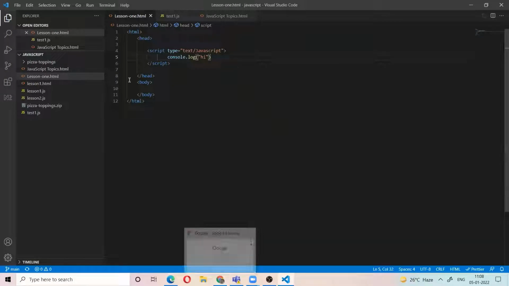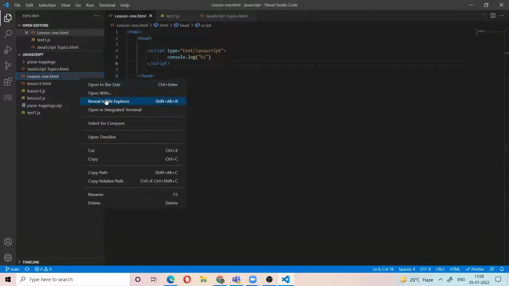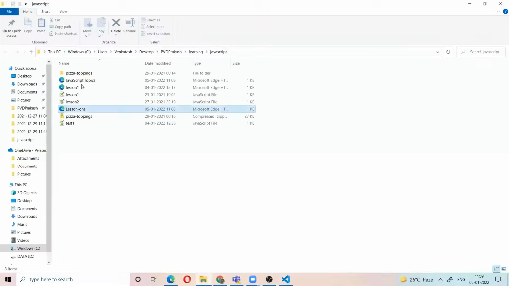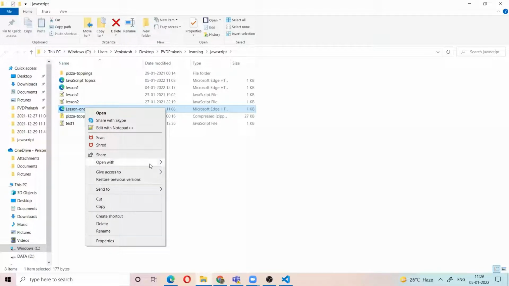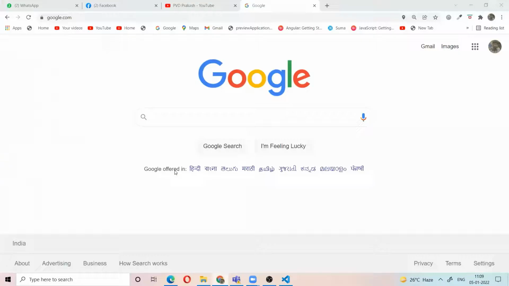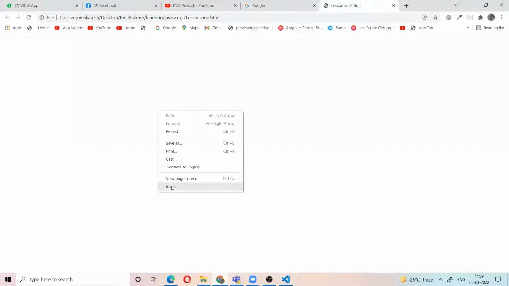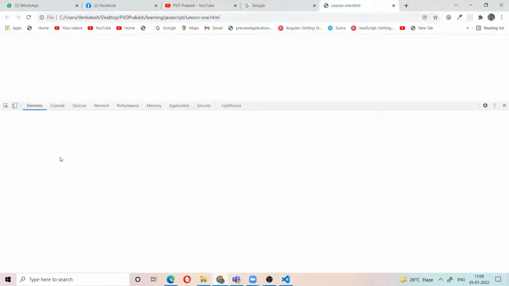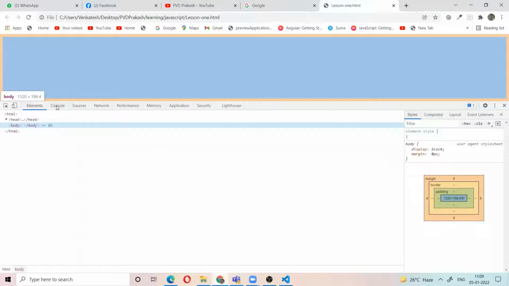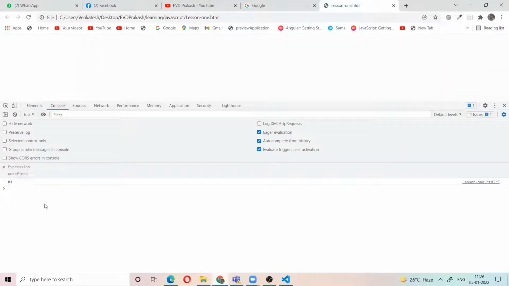Let's run it. Now we have written the JavaScript, so where can we see the output? We need to open this file in the browser. I am opening this file in Google Chrome. I wrote code to print something in the console. If you inspect here, we get the console, and in the console we got the output: hi.